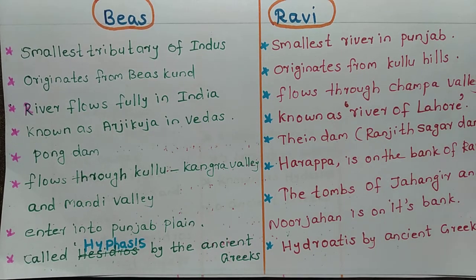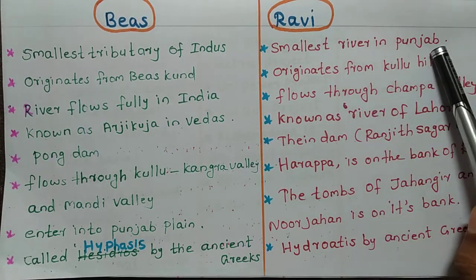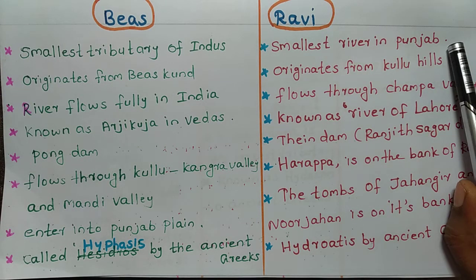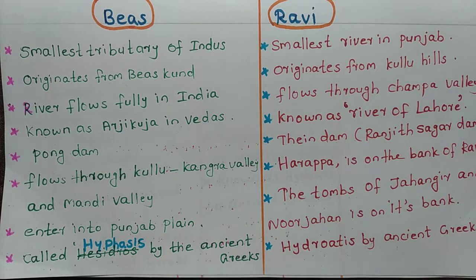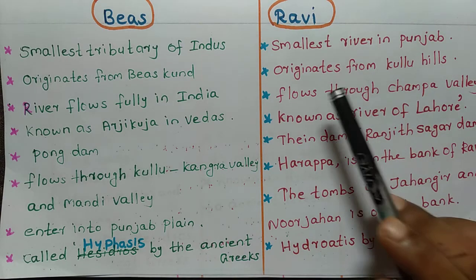Hydratis by ancient Greeks. So, ancient Greeks mentioned Ravi as Hydratis. So, this river Ravi is the smallest river in Punjab. Punjab got its name from the 5 rivers, and Punjab means the land of 5 rivers. The tributaries flowing through Punjab are Satluj, Ravi, Beas, Jhelum and Chenab. All these 5 rivers flow through Punjab, and it got that name from the rivers.